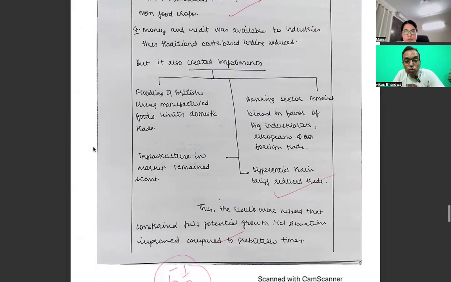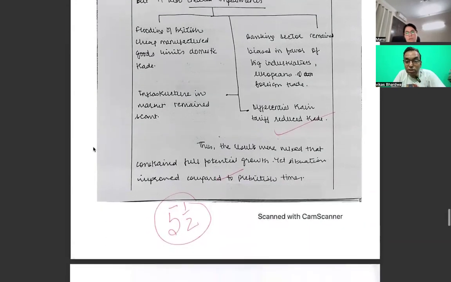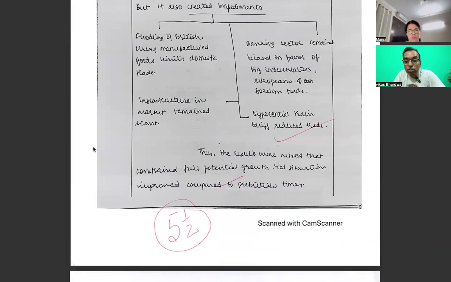Impediments: finally she's also talking about the flooding of British cheap manufactured goods. You also said it. Banking sector remained biased. We didn't speak about it. Infrastructure in the market remained scanty, and differential train tariffs were reduced. We also said that it was biased against India. Thus, results were mixed, which constrained full potential growth, yet the situation improved compared to pre-British times. She also linked it with the pre-British time, but she did not waste much energy in the first part, because that's what I was thinking, whether we required it or not.